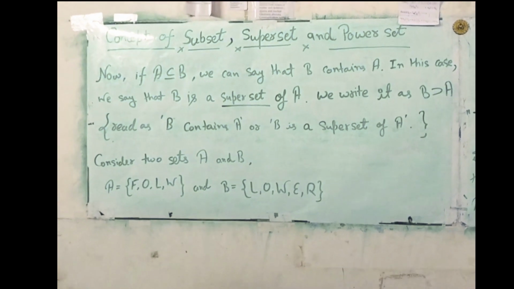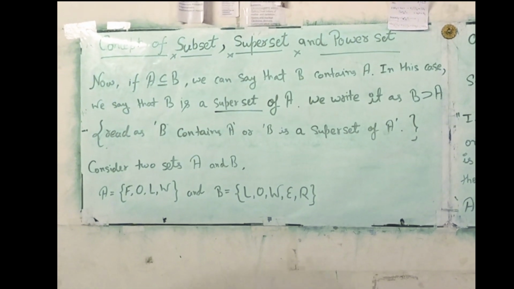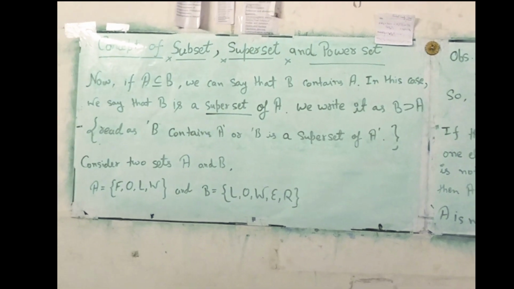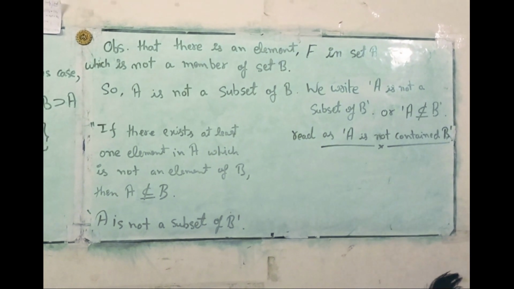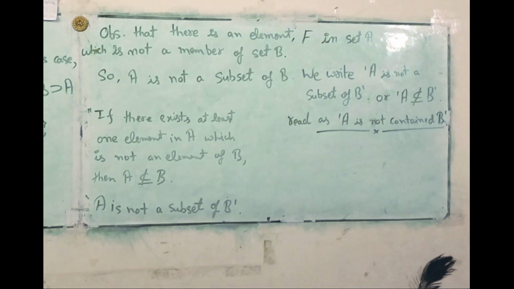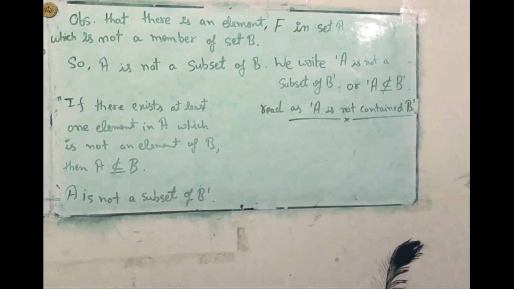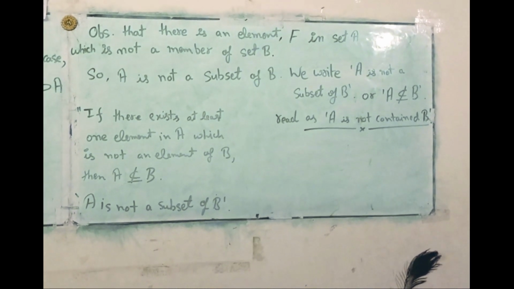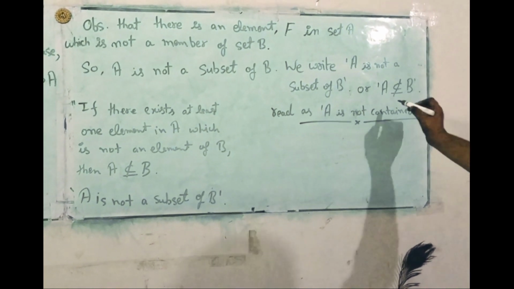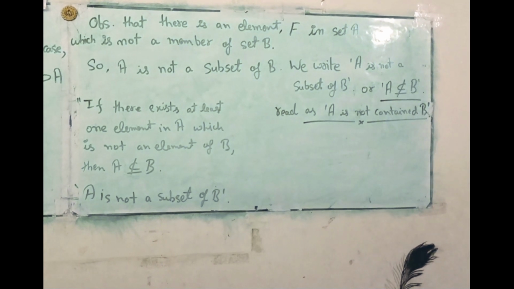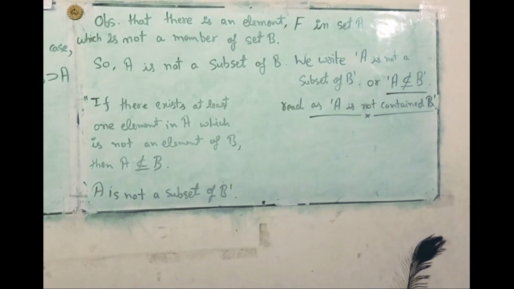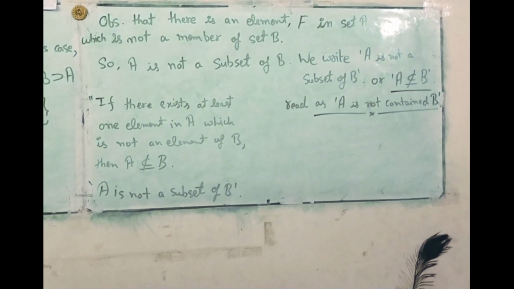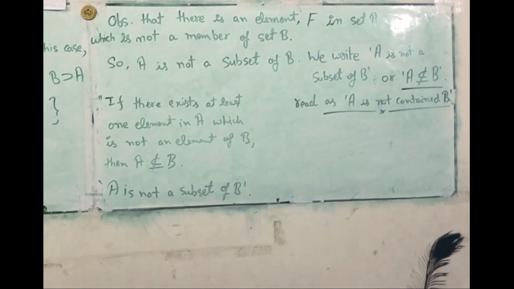Consider two sets A and B. Set A contains F, O, L, W and set B contains L, O, W, E, R. Observe that there is an element F in set A which is not a member of set B. So, set A is not a subset of set B. We write it as A is not a subset of B, read as A is not contained in B. If there exists at least one element in set A which is not an element of set B, then we say that set A is not a subset of set B.